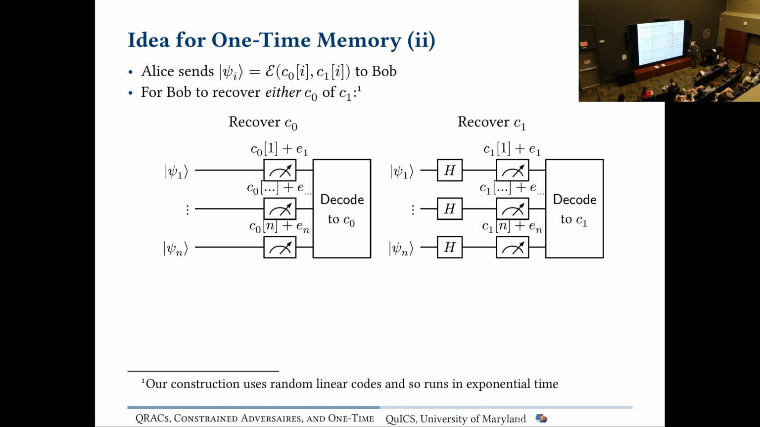Just as an aside, I don't want to get your hopes up too much. This does use random linear codes, which take exponential time to decode classically, which is a side effect of our proof. But if you have any ideas of how to get rid of that later, I'd be happy to hear it.